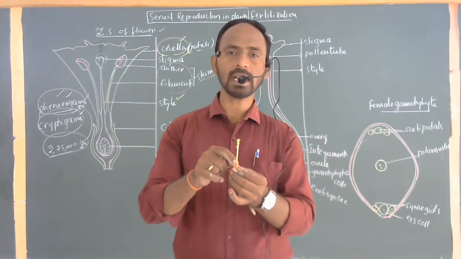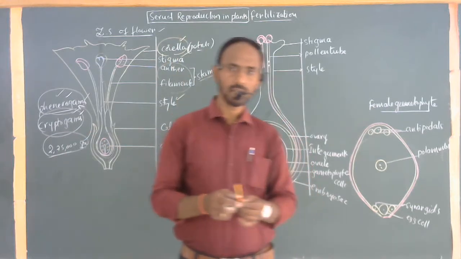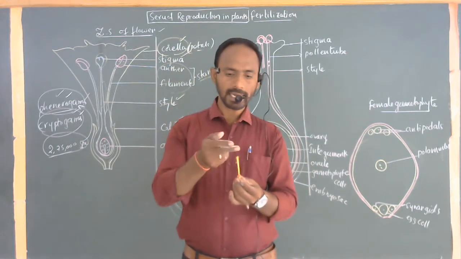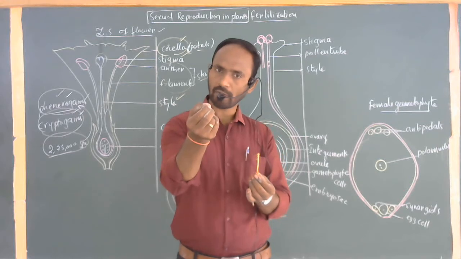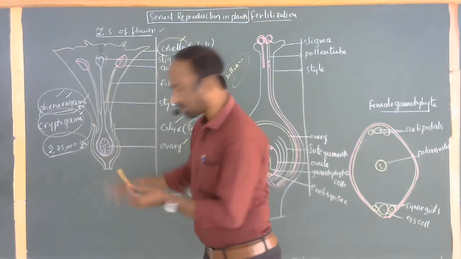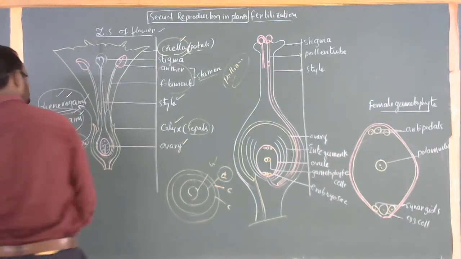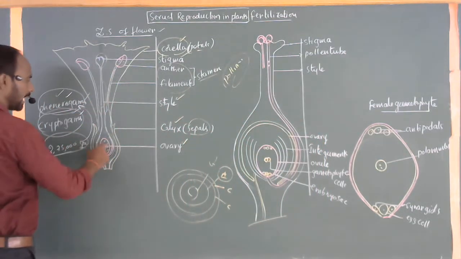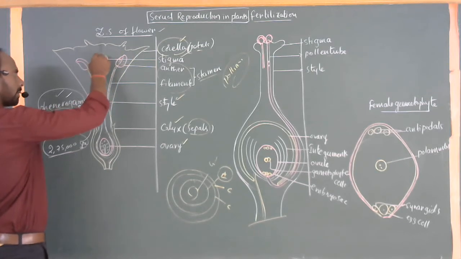Within this part, there are ovules. If you observe clearly in your surroundings, you can open the internal part and cut it into two pieces. You can observe small dot-like structures. These are commonly called ovules, present here. See that? Stigma, style, and ovary.